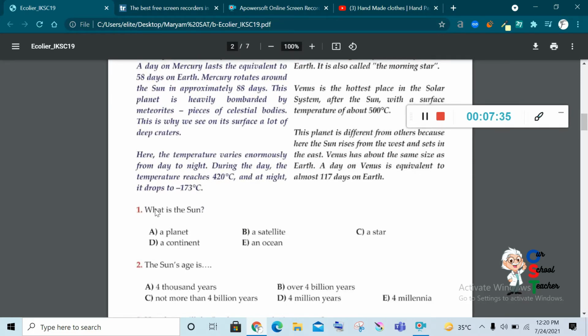Number one, what is the Sun? A planet? No. A satellite? No. A star? A continent? An ocean? We have seen in the para the Sun is a star. So the correct answer is C.